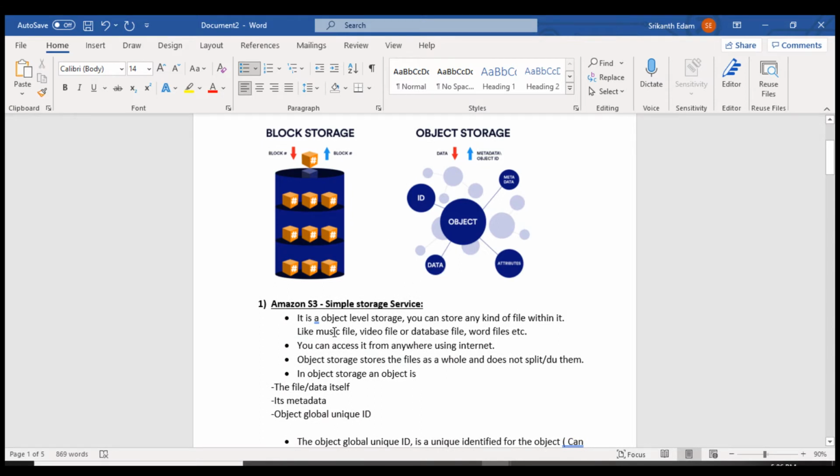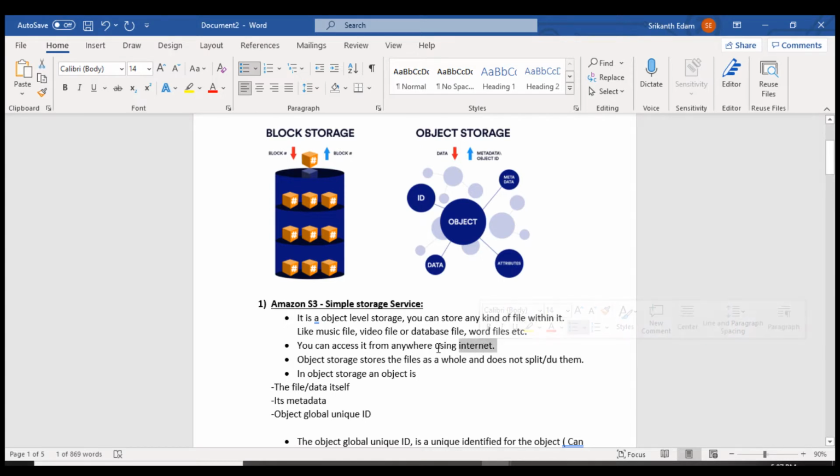So whenever you upload any file like a music, video or database file, any kind of file, it will be stored in the same format. So you can download it in the same way. It is explained here: it is object level storage. You can store any kind of file within it, like music, video, database files, Word files, etc. You can access it from anywhere using the internet.